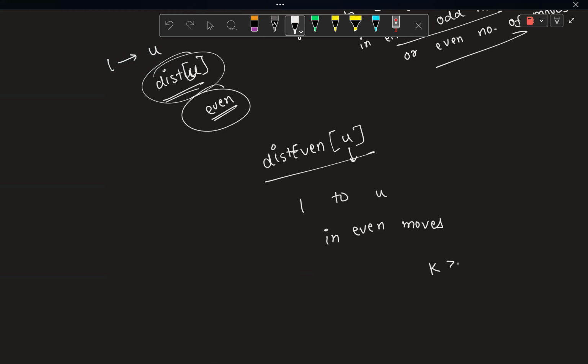I require k to be at least as large as that. Otherwise, I won't be able to reach the node with the maximum distance.